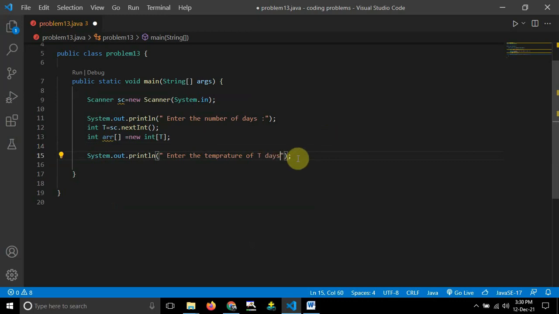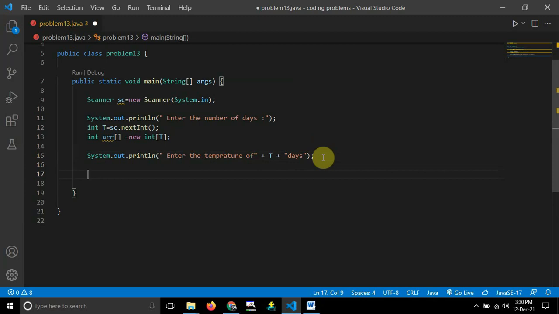I will write this in double quotes. This will make sure that whatever t you are writing will be printed in the output. So enter the temperature of t days. This will make sure that all the elements will be taken, like 5 days of temperature.